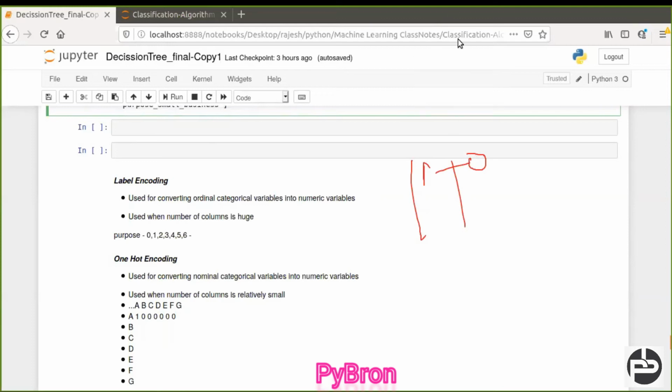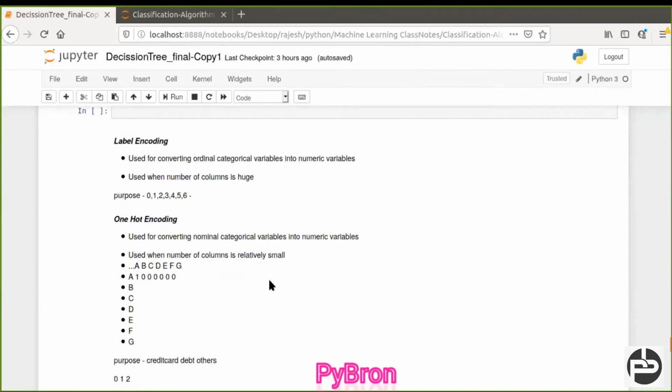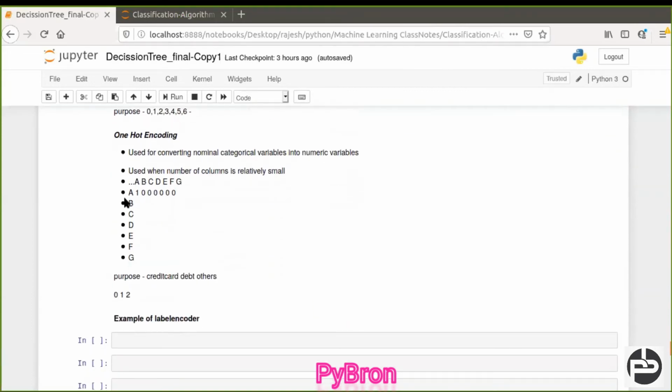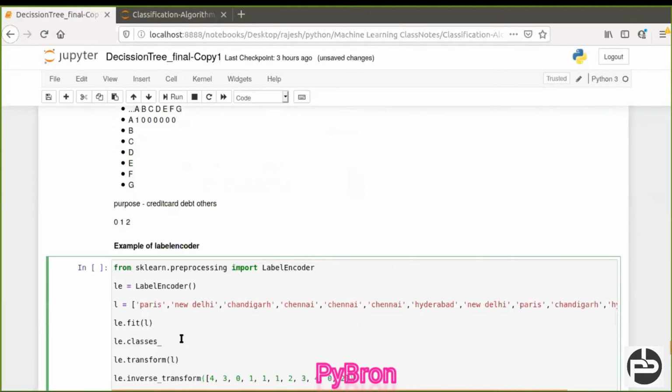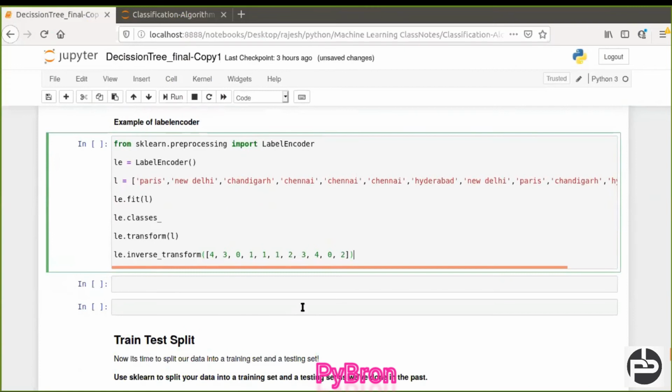But in the case of one-hot encoding, just try to understand with this graph also. Let's suppose we have categories A, B, C, D, E, F, G, and for each category we create a separate column, and wherever the value is present, that value will be 1, the remaining will be 0. Hope you understood label encoding and one-hot encoding. Now we are going to do label encoding also, so you can understand what I'm going to do. I did a label encoding.